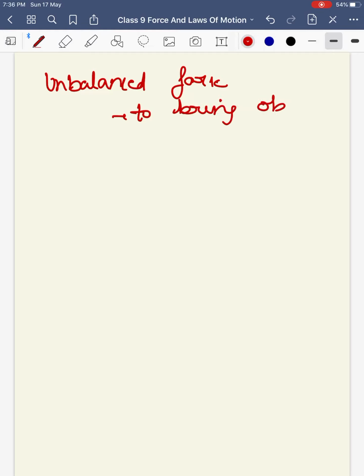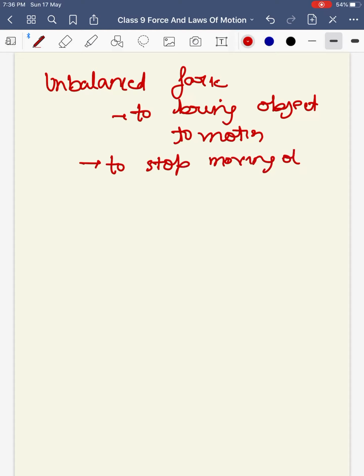What am I saying? That unbalanced force is required for what? To bring an object to motion or to stop a moving object.